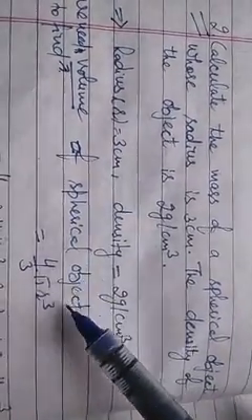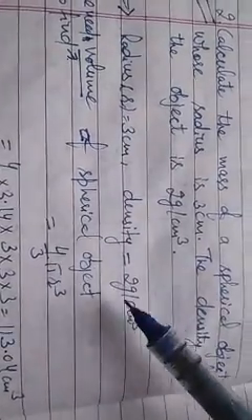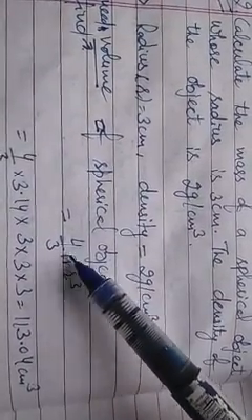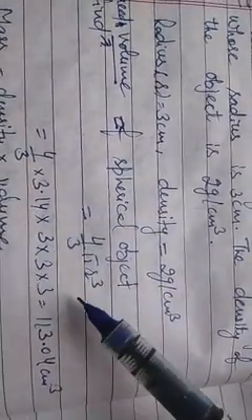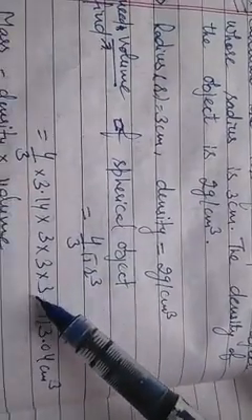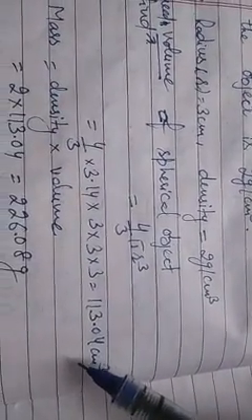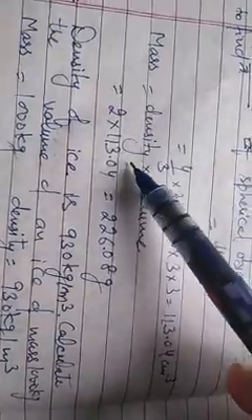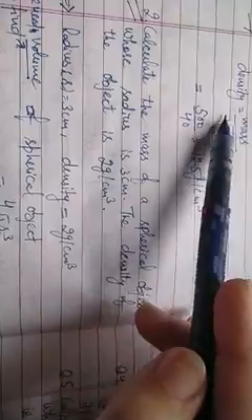So we need to find the volume of the spherical object before calculating the mass of the object. As we know, the volume of a spherical object is 4 by 3 pi r cube. Pi, you know, is a constant having value of 3.14 multiplied by radius cube, 3 into 3 into 3. So it will be equal to 113.04 centimeter cube. So the mass of the object, we can write, is equal to density multiplied by volume. As we know that density is equal to mass over volume, we will just transpose this volume to the other side of the equality. It will be multiplied with density. So it will be equal to density into volume, and we will get the mass of that object in grams.